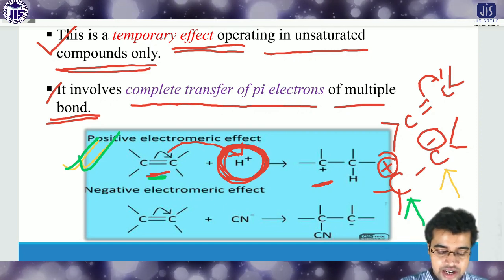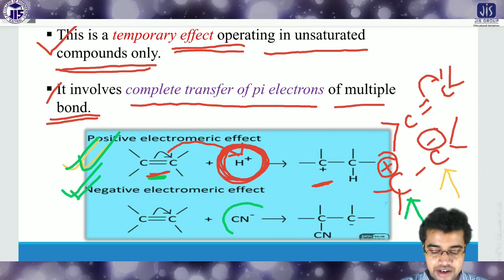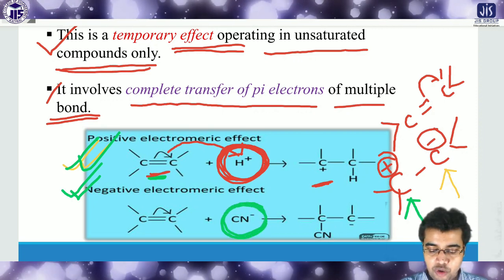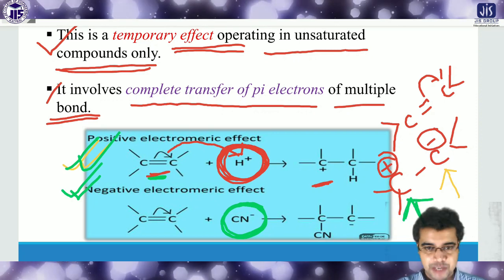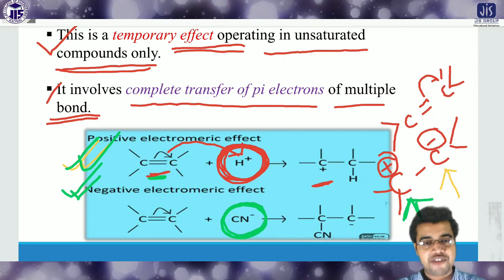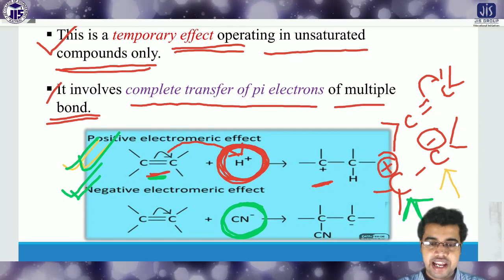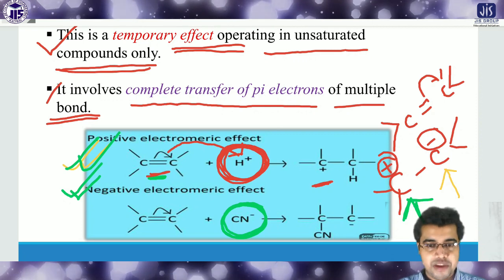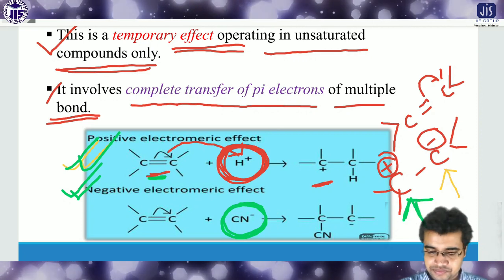And on the other hand, if any kind of negative ion, negative charge, can form a bond with the positive carbon, that means the carbon which gets the positive charge, if any anion forms a bond with this carbon, this is called the negative electromagnetic effect. So there are two kinds of electromagnetic effect, one is the positive, another is the negative.